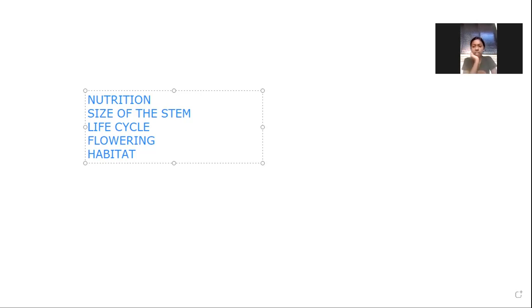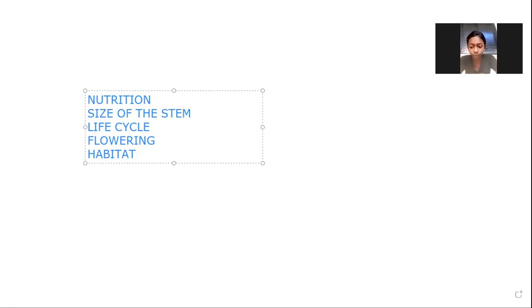Clear? Why is the stem of a cactus fleshy? Because they do not contain water. Yes, because this cactus is found only in the desert region, and in the desert region there is a shortage of water. So to overcome this situation, this cactus plant will store the water in its stem. Understood? Diversity in plants, is it clear for you? Did you understand the diversity in plants? Yes, I now understood.